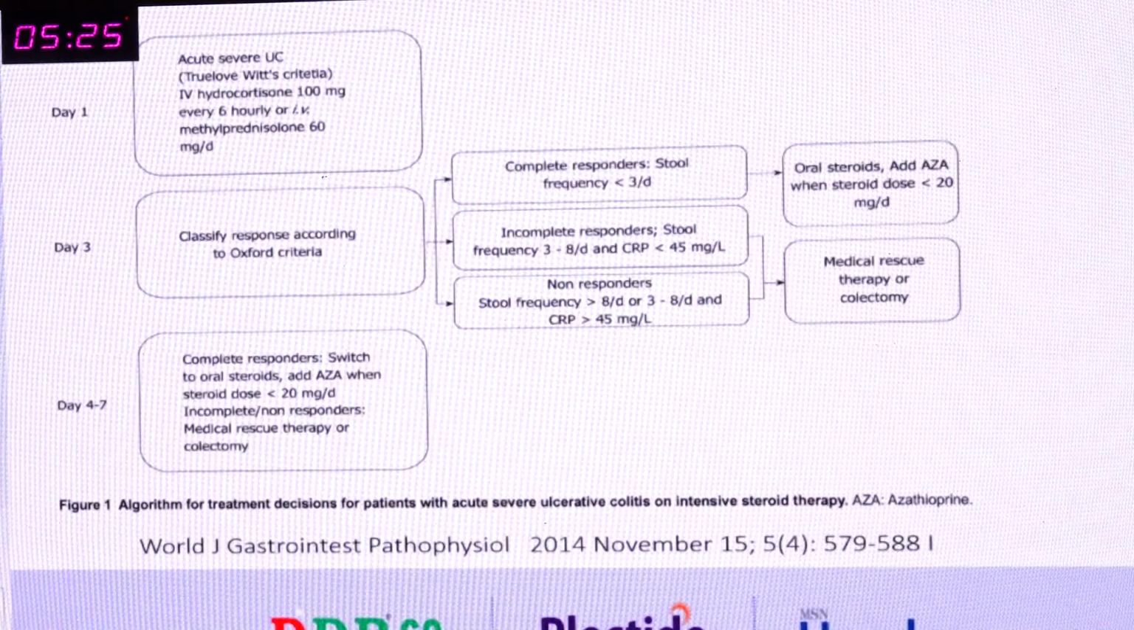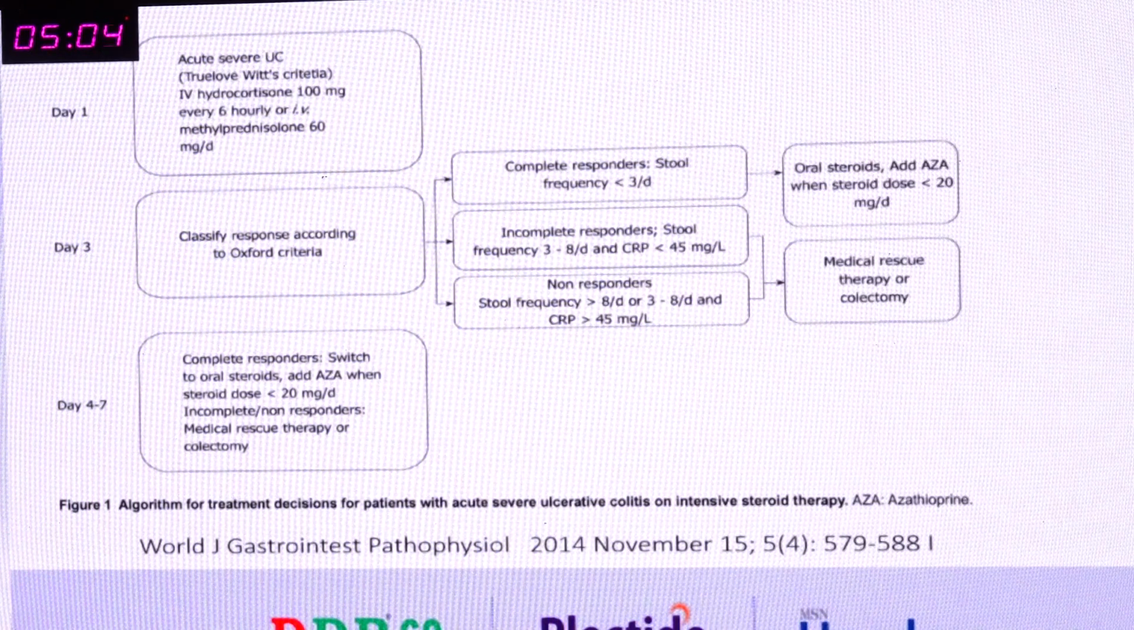And very importantly, here from the WGAJ journal, we are looking into the trial of ulcerative colitis. So acute severe ulcerative colitis. What is acute severe? The two Truelove and Witts criteria are fulfilled and the patient is not responding to your steroids even after 4 to 5 days, which means the patient is considered as acute severe UC.